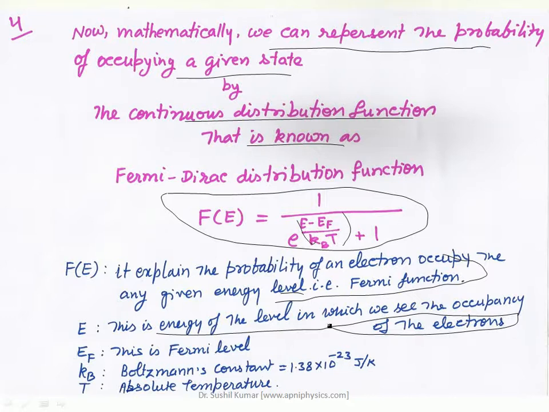kB is the Boltzmann constant, and its value is 1.38 times 10 raised to the power minus 23 joule per Kelvin. T is the absolute temperature. So these are the points on that basis one can explain the Fermi-Dirac distribution function.